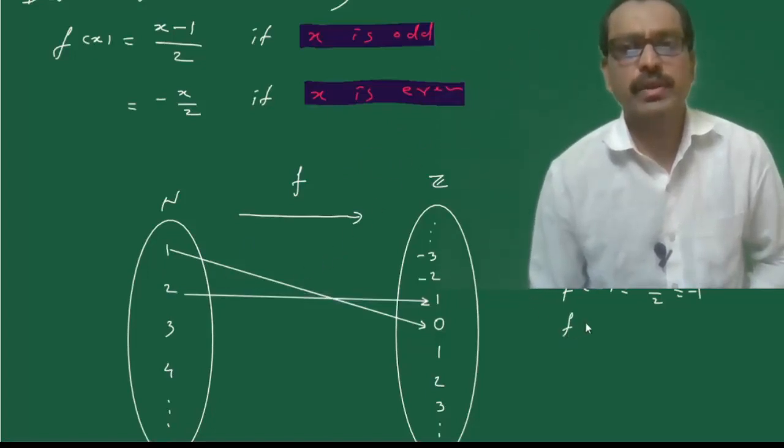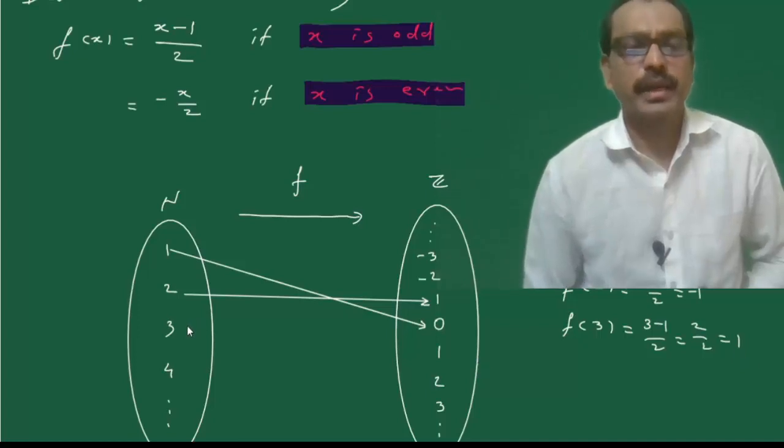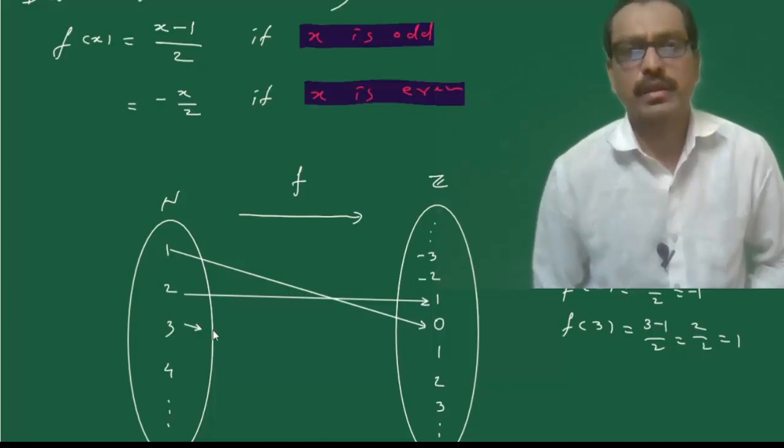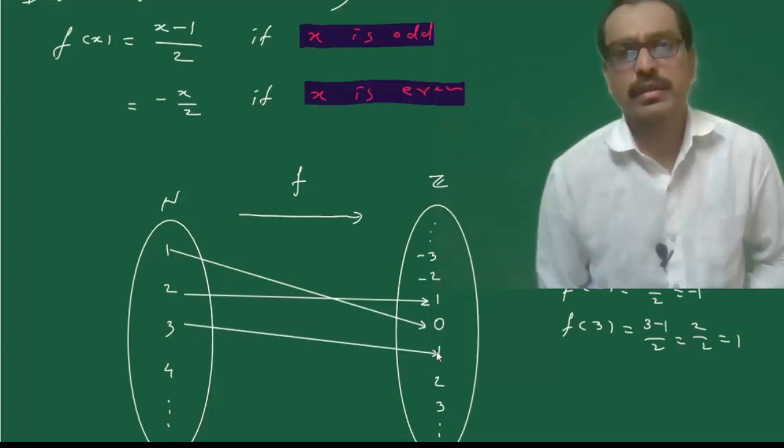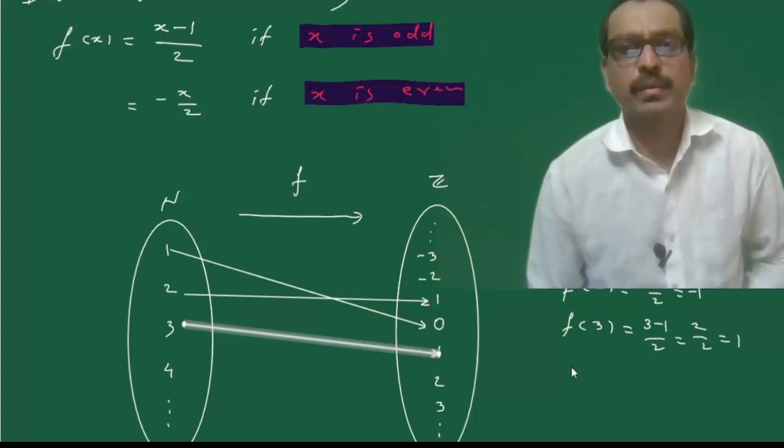Put x equal to 3. 3 is an odd number. Therefore 3 minus 1 divided by 2, then 2 by 2 is equal to 1. Therefore, for the element 3, there exists the unique image 1. Put x equal to 4. 4 is an even number.